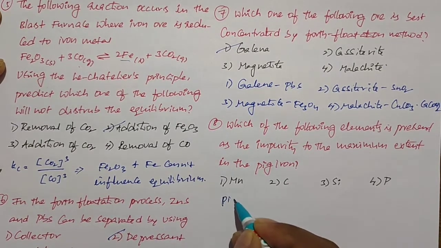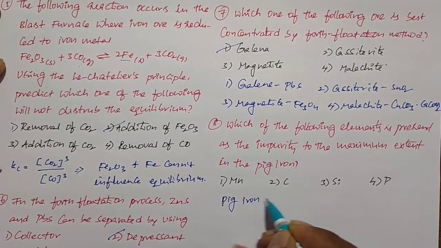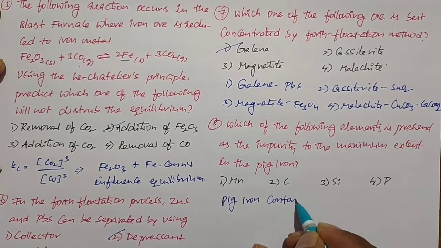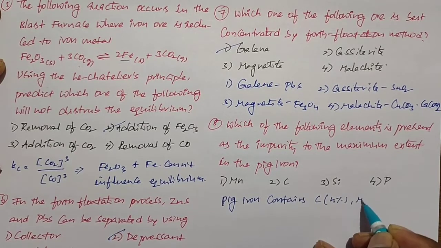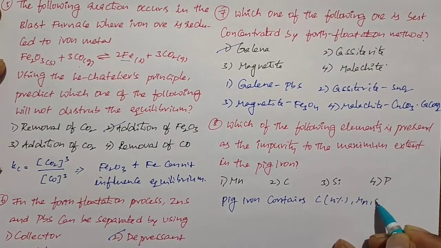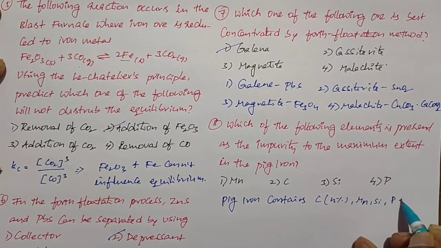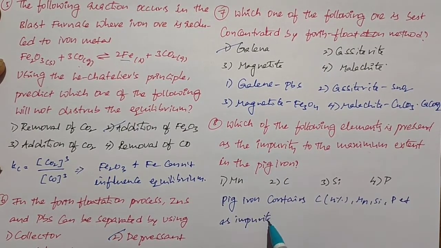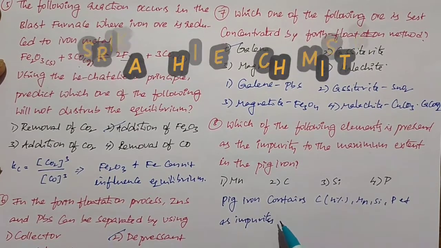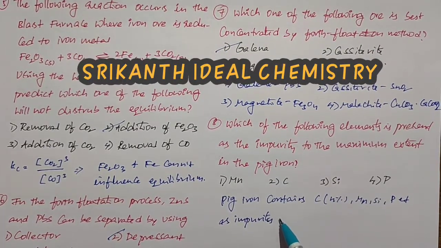So pig iron contains carbon, manganese, silicon, phosphorus, etc. as impurities. Except carbon, the remaining are all minor impurities, but carbon is the major impurity.